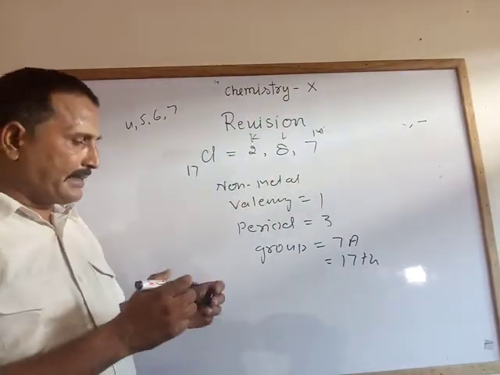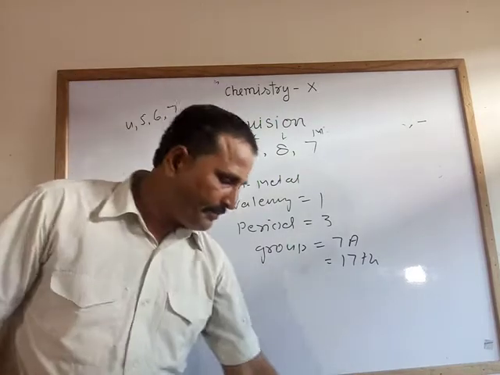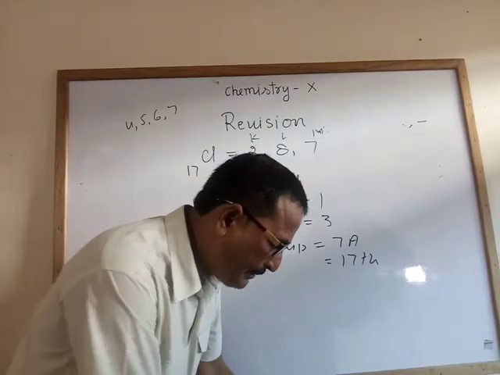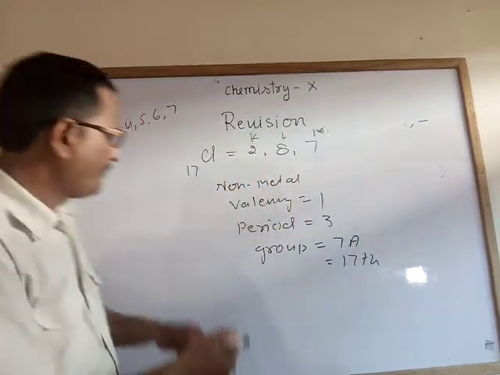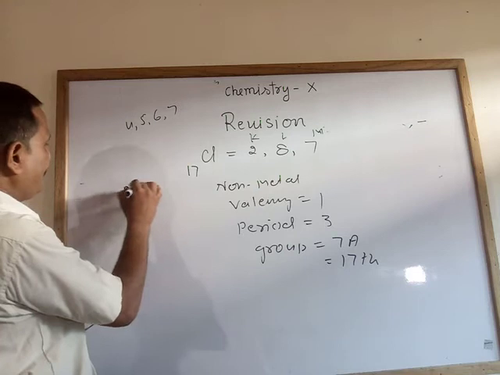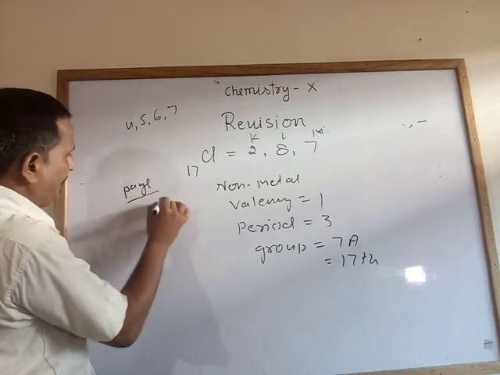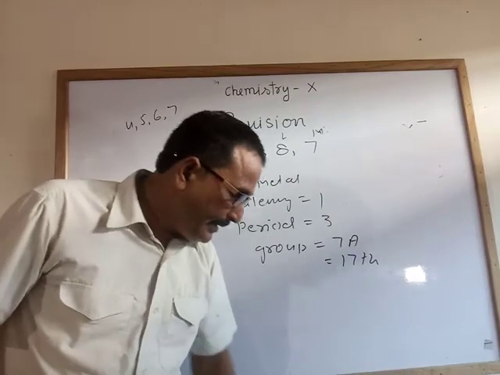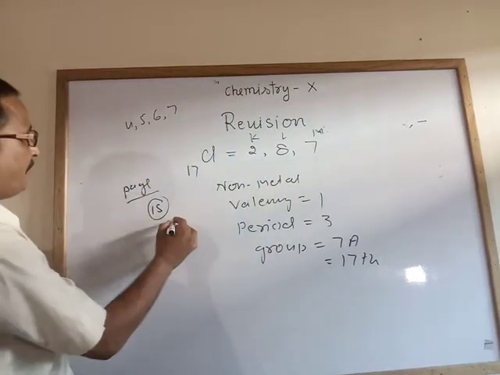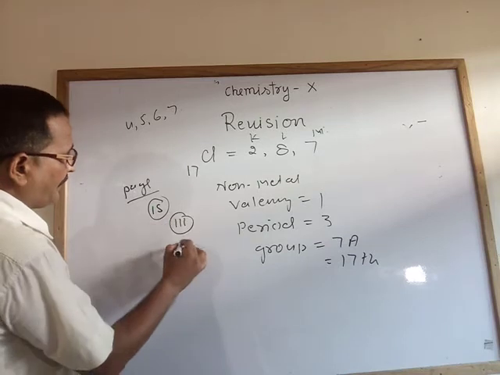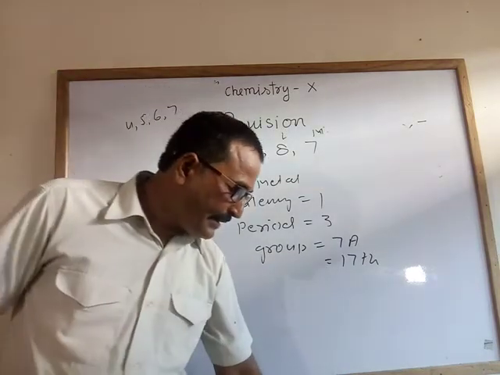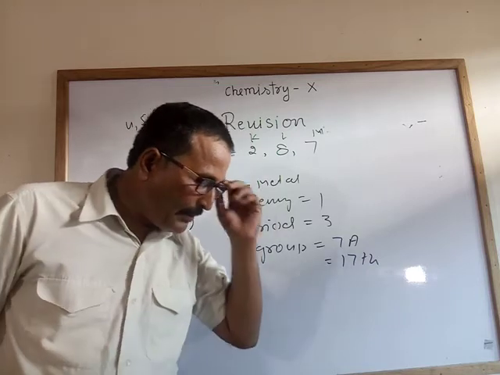I was discussing variation in your book, page number 15, only page 15, the third and fourth tables. See that, the reason to trace the periodic property across the period.